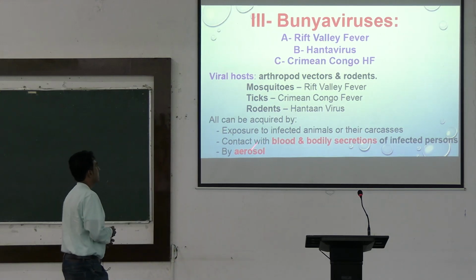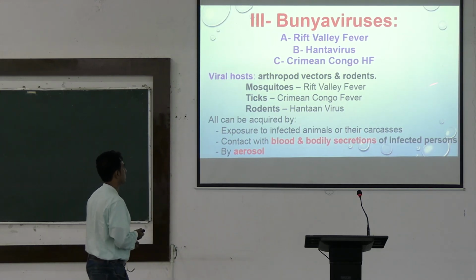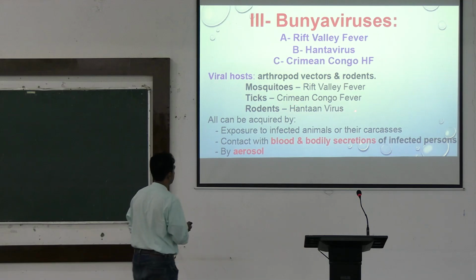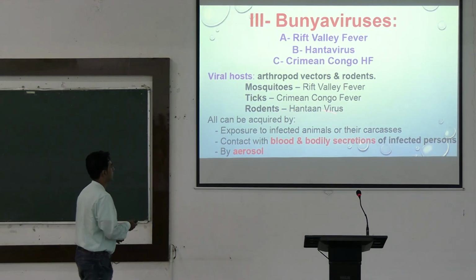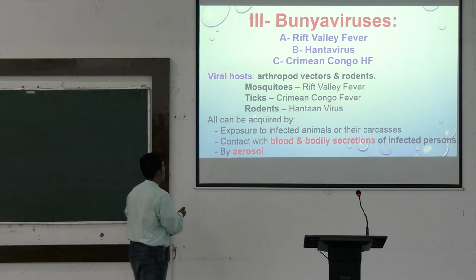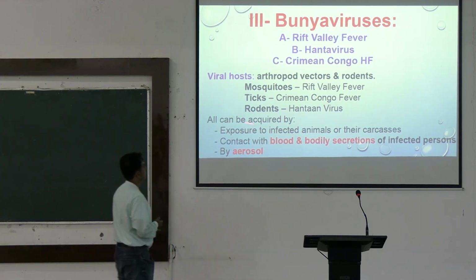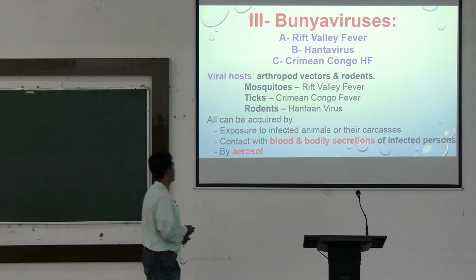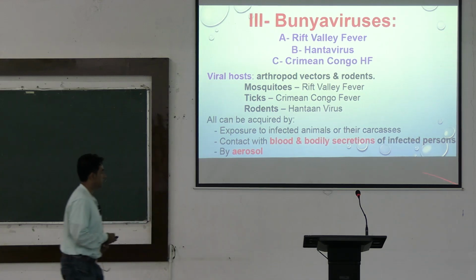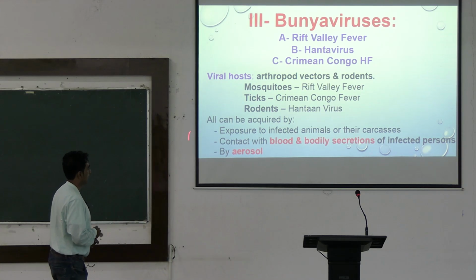What are the hosts? The hosts are the arthropod vectors and rodents. Mosquitoes cause Rift Valley fever, ticks cause Crimean-Congo fever, and Hantavirus is caused due to the bite of rodents. All of them can be acquired by exposure to infected animals or their carcasses, contact with blood or body secretions of these infected persons, and by aerosol.